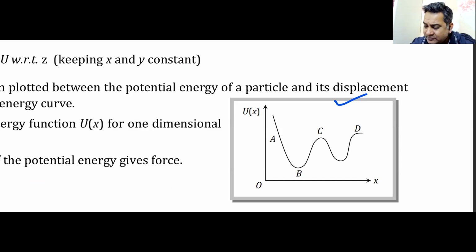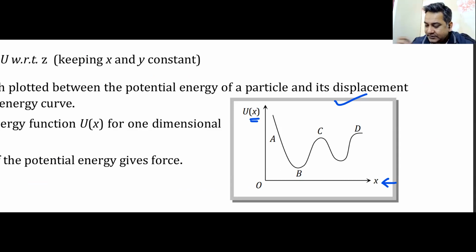Obviously it's a one-dimensional motion, and in this case this motion is along the x-axis. That is why U(x) is written, energy as a function of x. x is the position, plotted on the horizontal axis. So on the horizontal axis, you are plotting the position. On the y-axis, the vertical axis, you are definitely plotting the energy function. One-dimensional motion, remember that. Otherwise, it becomes too complicated to do it.